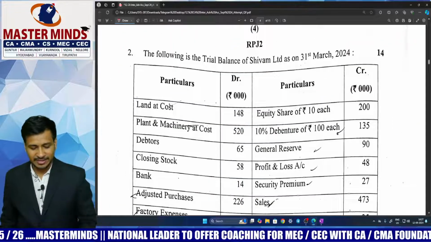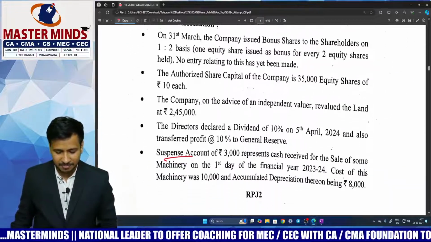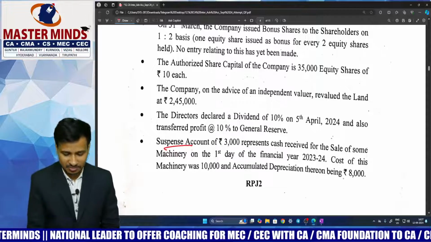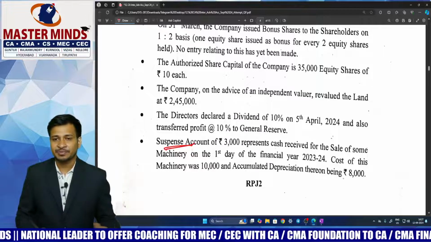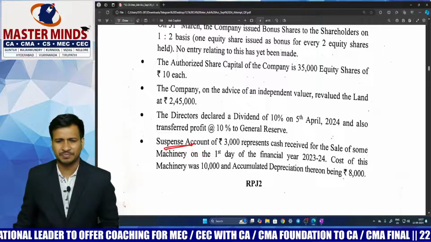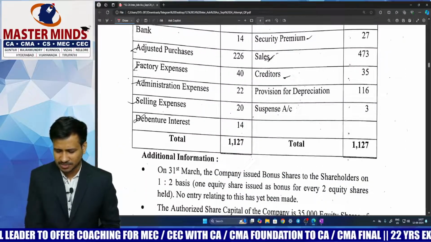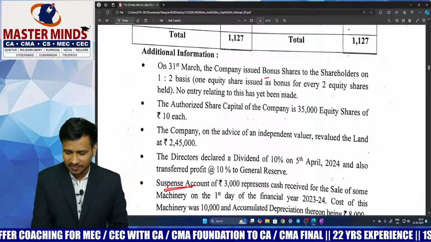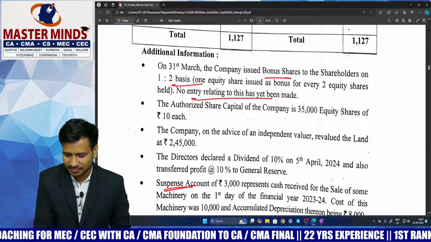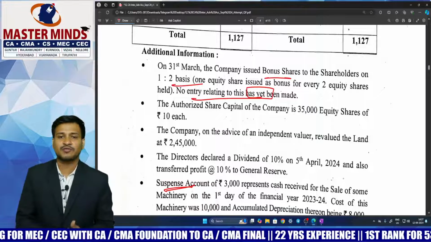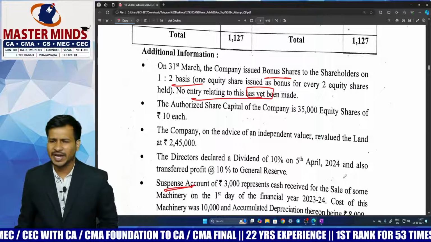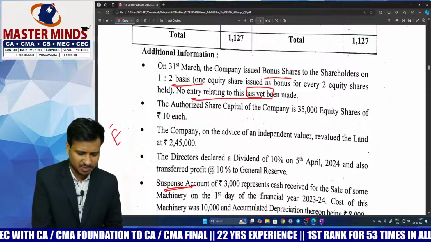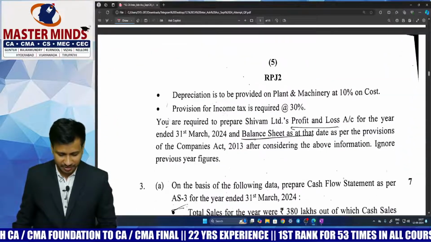Now coming to question number 2, which is the preparation of financial statements or company final accounts. Be careful with this point, because a company might have made some error, and hence you have got a suspense account in the trial balance. You have to rectify that. The beauty of this question is that even a bonus issue is given. No entry was made with respect to the bonus, so you have to pass the bonus entries also. Anyways, this is also a very easy question where students can answer comfortably.